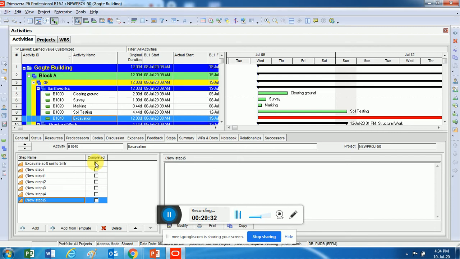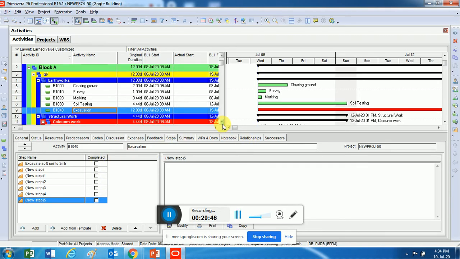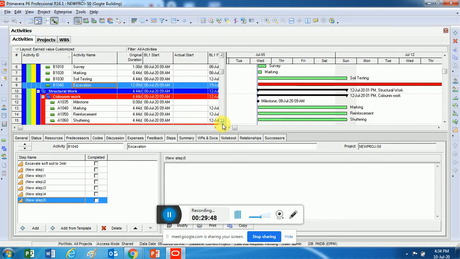Okay, we have already completed removing the soft soil, and then we started with the hard soil, and then with the rock, and then with the hard rock, so on and so forth. So you can say how much of the work has been done. That becomes easy. So this is called multi-level planning. You can call it